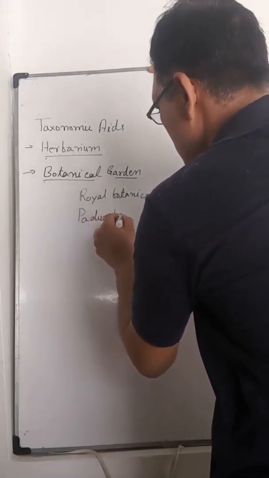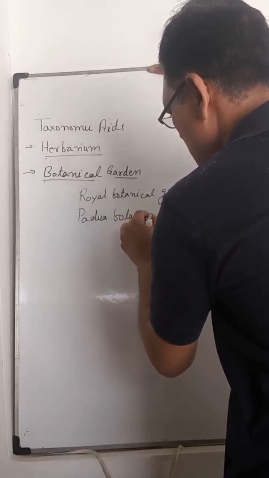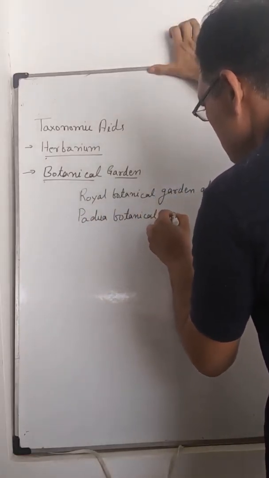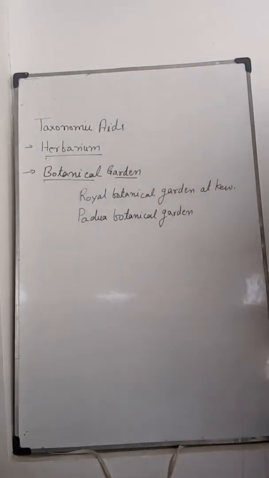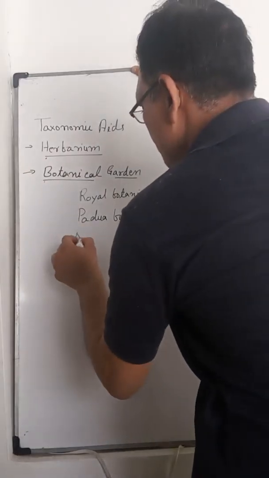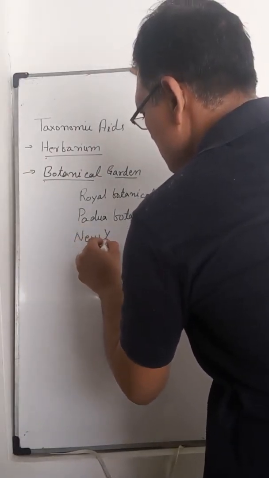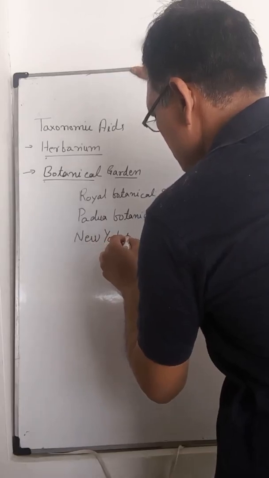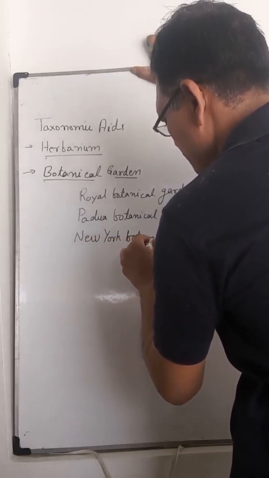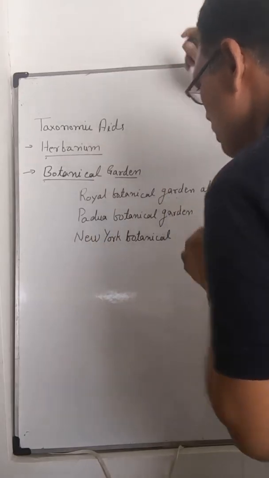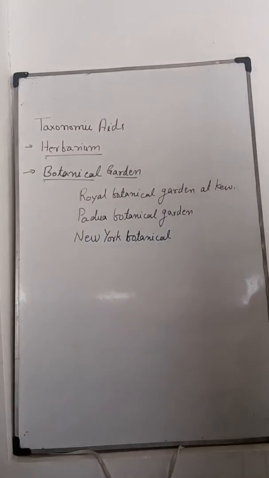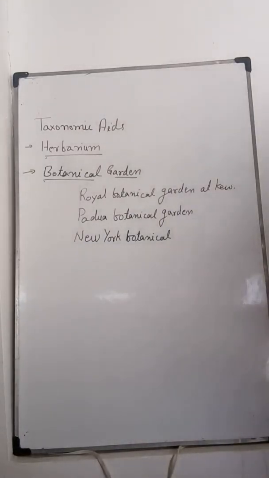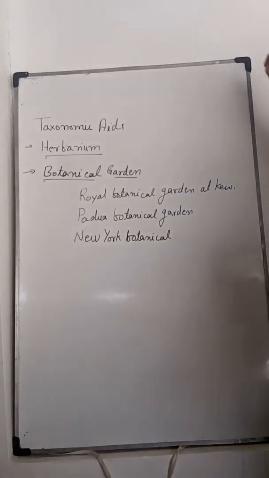The Padua Botanical Garden is in Italy. Then there is the New York Botanical Garden, in New York, USA. These are some botanical gardens of the world. Likewise, in India also many botanical gardens are there, such as the Indian Botanical Garden, Kolkata.